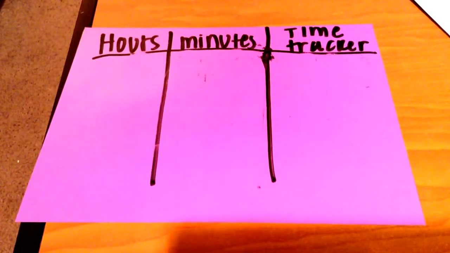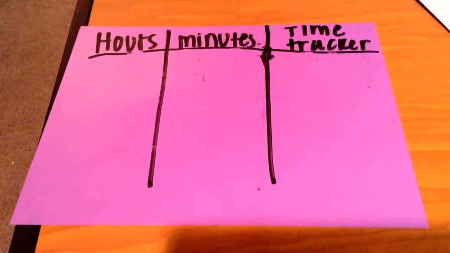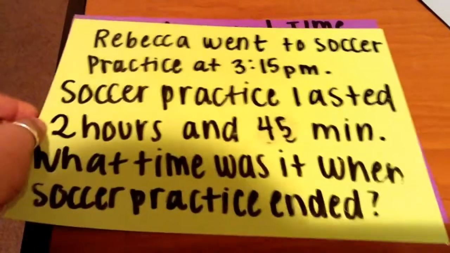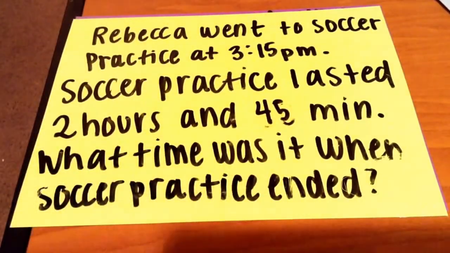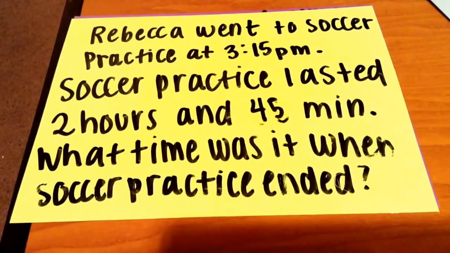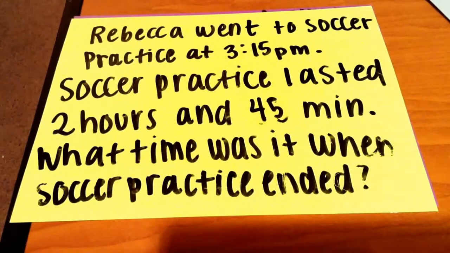Okay, class, today we are going to be learning how to do elapsed time. Okay, so first let's look at a problem. It says, Rebecca went to soccer practice at 3:15 p.m. Soccer practice lasted 2 hours and 45 minutes. What time was it when soccer practice ended?